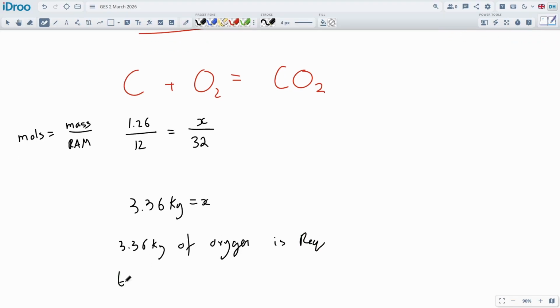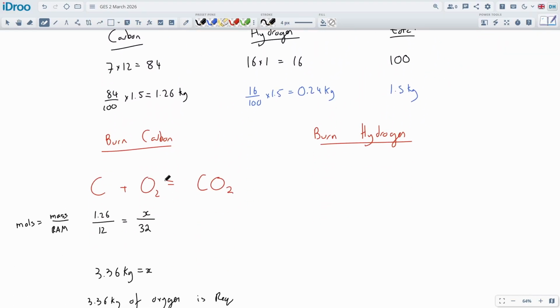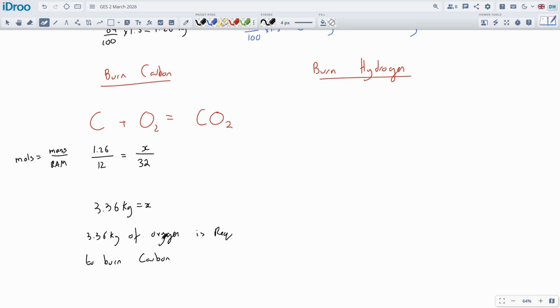to completely burn the carbon. I like to write myself a little note so I understand what I'm doing. There's a lot of stuff going on here. If you annotate your work, write some sentences in English, it'll make things a little bit easier to understand.